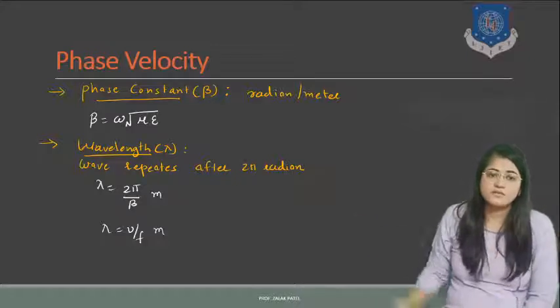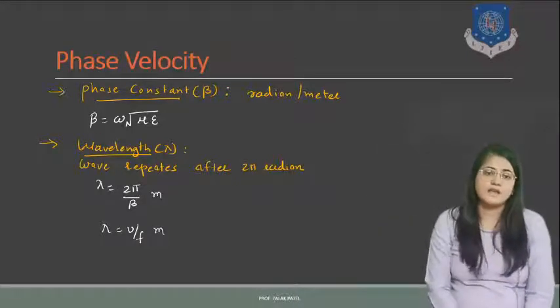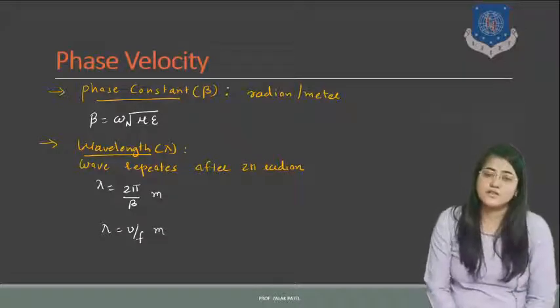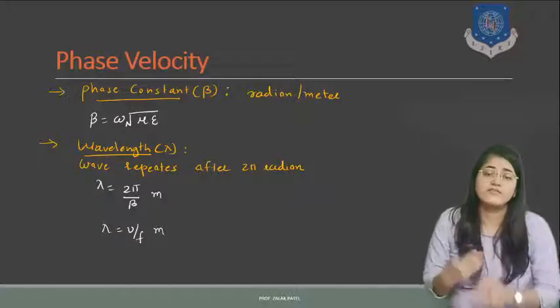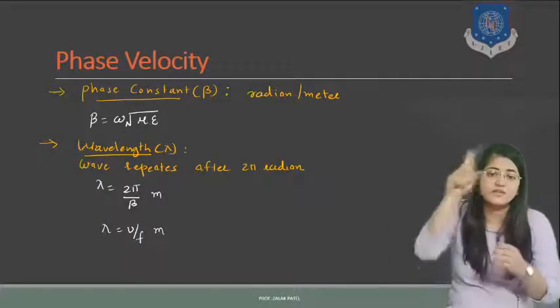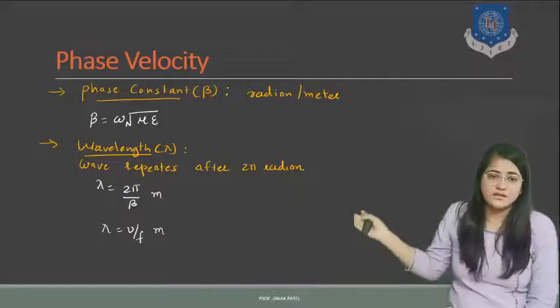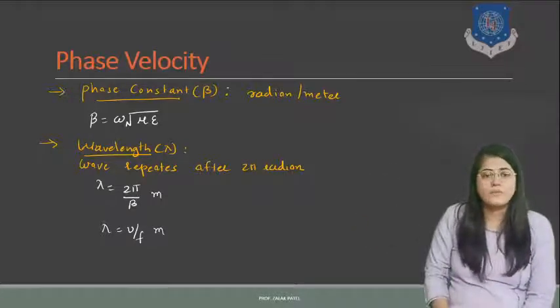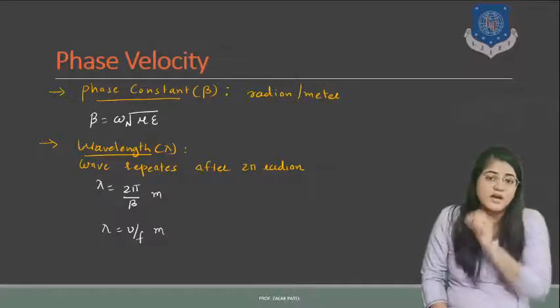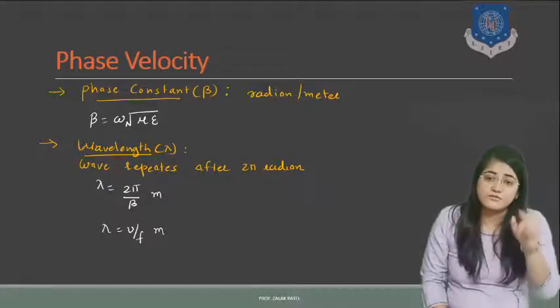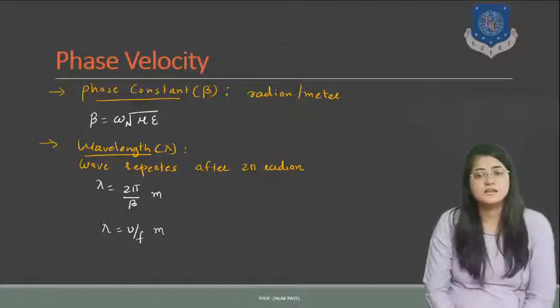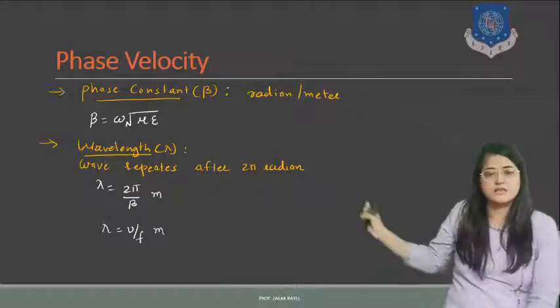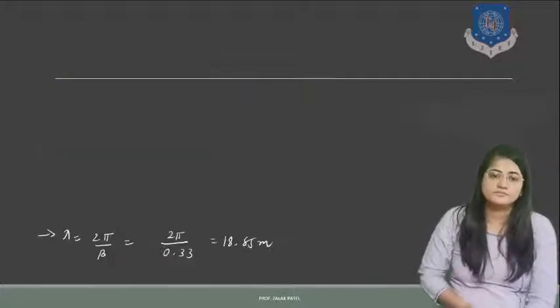One more equation related to the wavelength is denoted by lambda. It has a direct relation with the phase shift constant. Phase shift constant is nothing but our beta. So the wave repeats after every 2 pi radian, meaning after every unit circle it denotes the wavelength. So lambda is equal to 2 pi upon beta. In place of lambda, because c equal to f lambda and c is the free space velocity. So what happens when it travels in a medium? In that case the velocity is denoted as v instead of c, and that's why I write this equation lambda equal to v upon f.